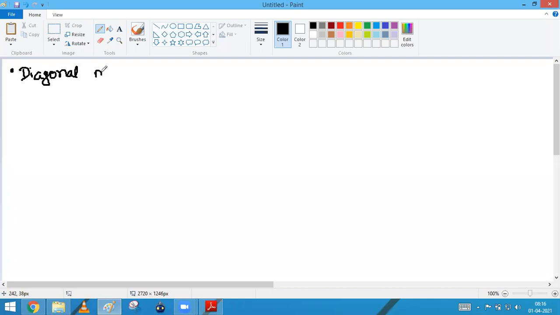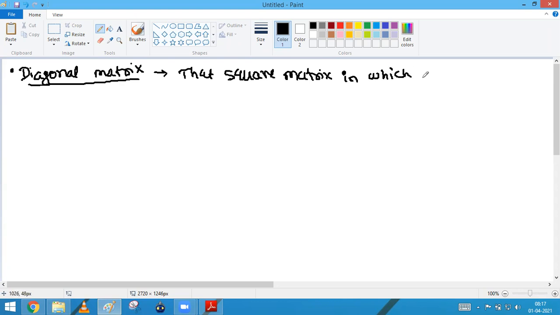Okay, now diagonal matrix. What will be a diagonal matrix? How can we define the diagonal matrix? First thing, if we talk about diagonal, it must be square. Yes or no? If you talk about diagonal, the matrix should be a square. The first thing that we have to write about the diagonal matrix is that it is a square matrix in which only diagonal elements